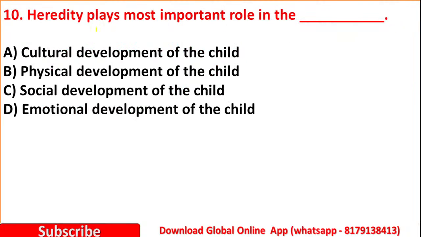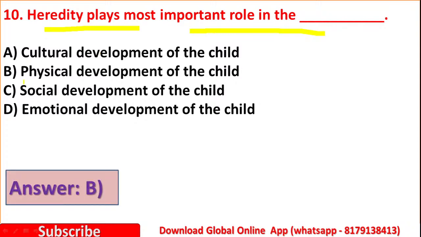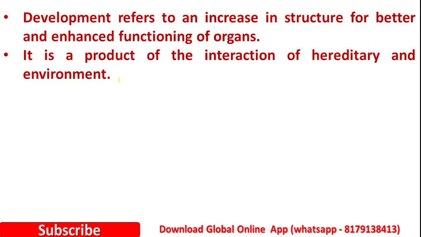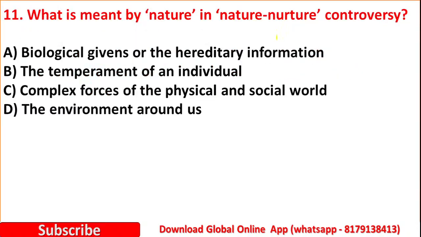Question number 10. Heredity plays the most important role in the dash. Option A, cultural development of the child. Option B, physical development of the child. Option C, social development of the child. Option D, emotional development of the child. Here the right answer is option B, physical development of the child. Heredity plays the most important role in physical development. Development refers to an increase in the structure for better enhanced functioning of organs. It is the product of interaction of heredity and environment.